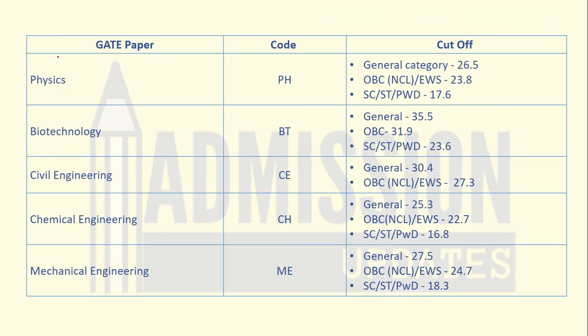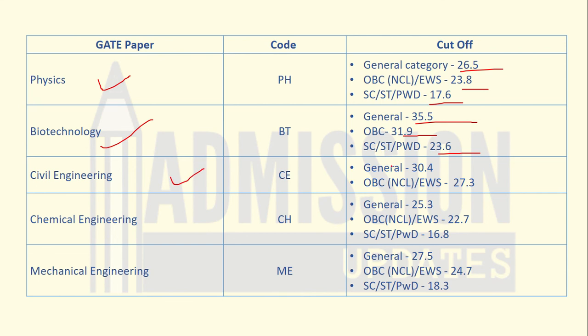Next is physics. The cutoff for physics in general category is 26.5. For OBC, NCL, EWS, the cutoff marks is 23.8. Then for SC/ST/PWD, the cutoff is 17.6. For biotechnology, the general category cutoff is 35.5. Then for OBC, NCL, and EWS, it is 31.9. Then for SC/ST/PWD, it is 23.6.